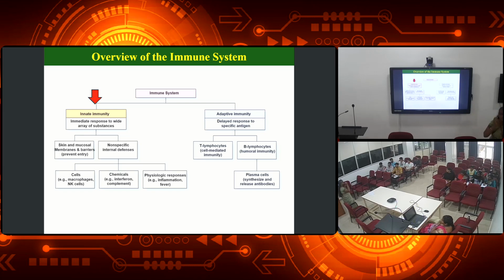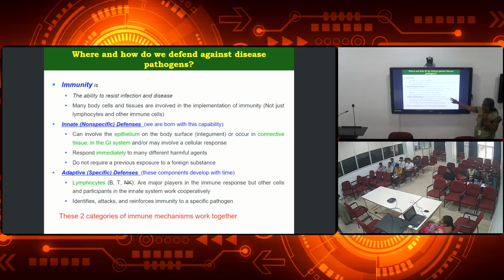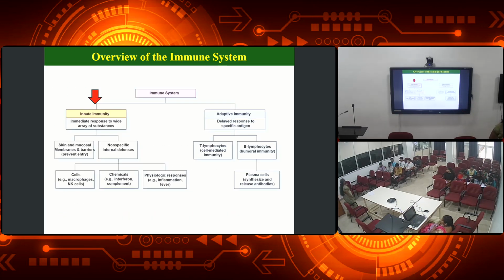It is giving a signal to other cells to produce the antibodies. It is mediated by another cell. That's why we call it cell mediated immunity and humoral immunity. These B cells will develop into plasma cells. These plasma cells synthesize and release the antibodies which act against the pathogens. Okay.